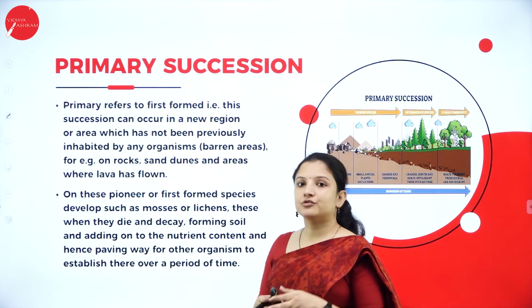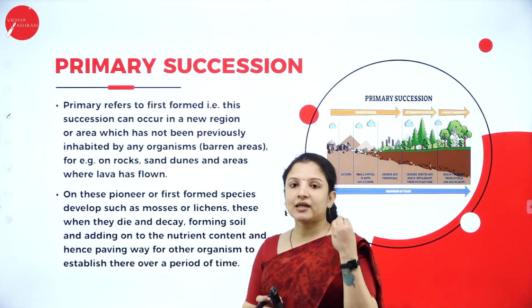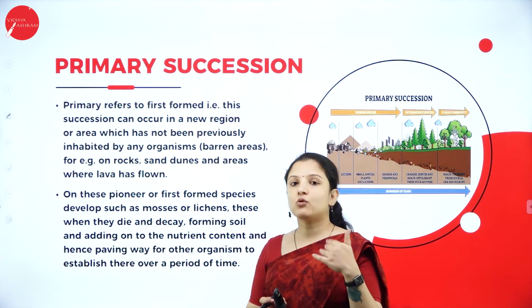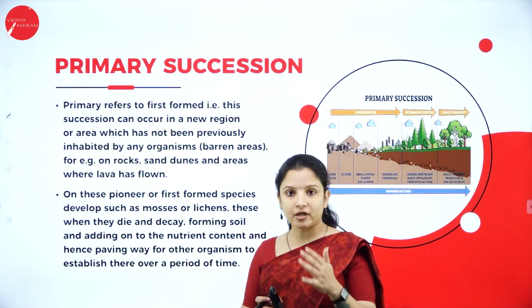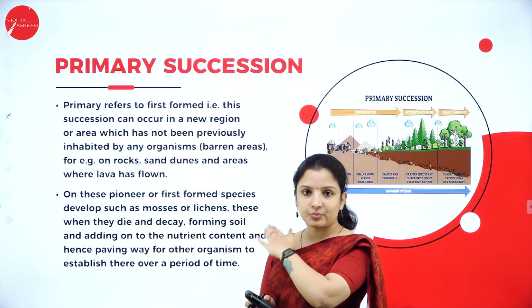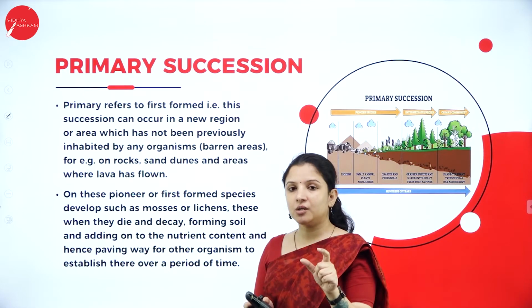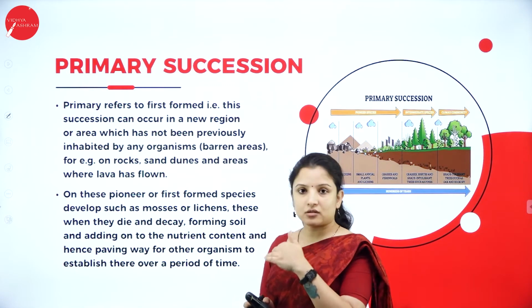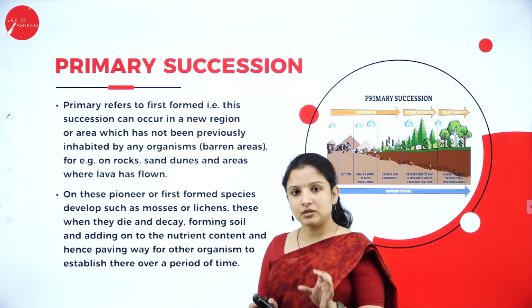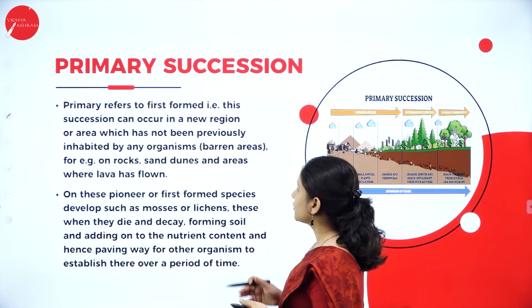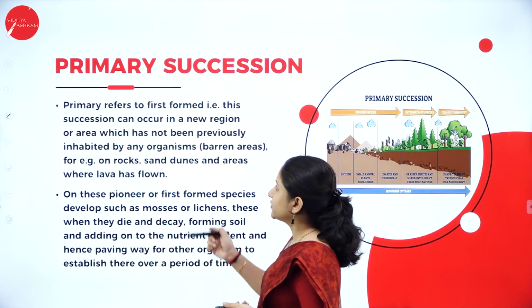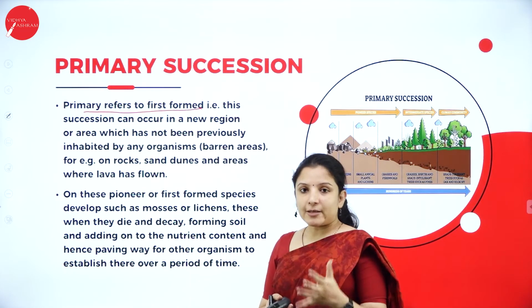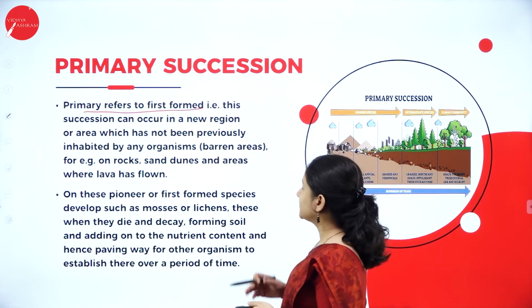Primary succession. Here I will not keep explaining again and again what is coaction, what is reaction, what is climax community and all that, because I've already told you in the previous slide. So, when I use the term invasion, you must understand what I'm talking about. I'll just use the terms for the different stages so you'll understand. Primary refers to first formed. Primary means they are the pioneers, that is the first form.